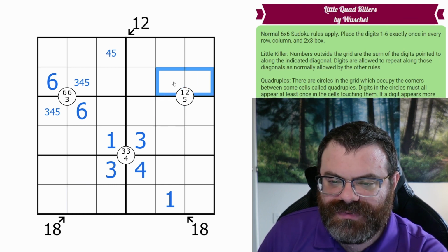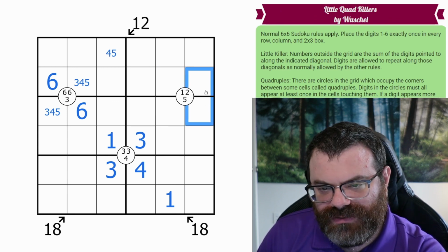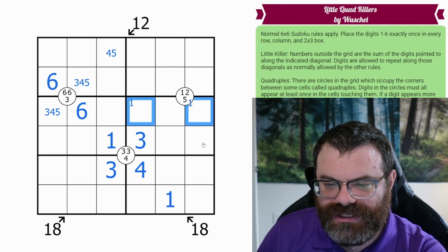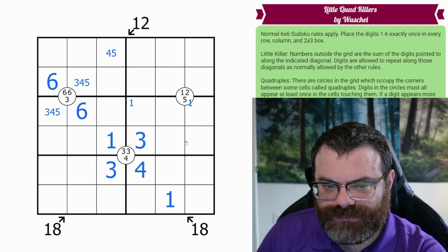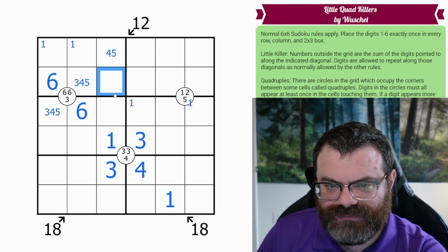Okay, one thing we can do is we can place the 1 in this quad, because this one looks up. Oh no, we can't place the 1 in the quad. The 1 goes in one of these 2. Oh no, I thought we could. We know there's a 1 in one of these 2 for the box. What can we do here? We need a 1 up here for the box.